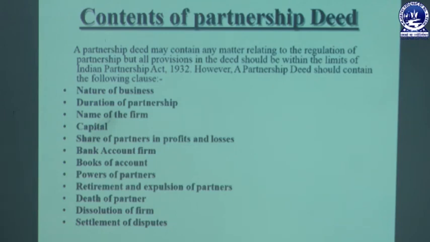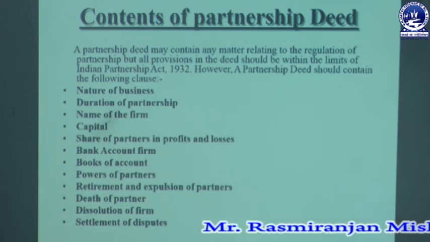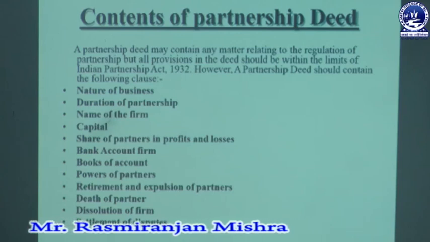The next one is dissolution of the firm. That means when the partnership firm comes to an end, what will be distributed, how the assets or liabilities will be settled, how they will be carried forward, or what is the mode of dissolution, in every case that must be mentioned in the partnership deed. And the last one is settlement of disputes. If any partner creates any problem relating to the partnership business or during the conduct of business activities, that is called a dispute, and in what way that dispute can be settled is also mentioned.